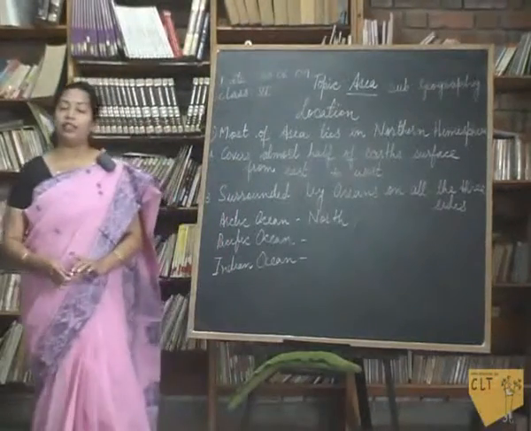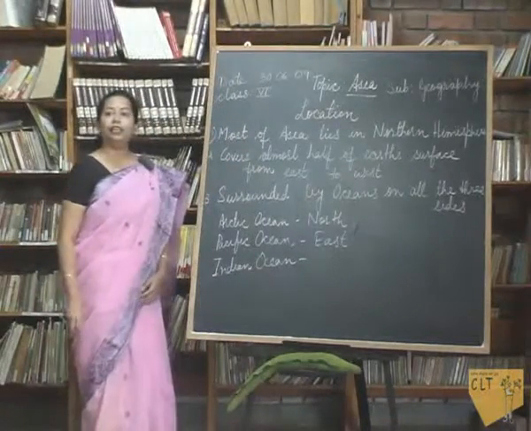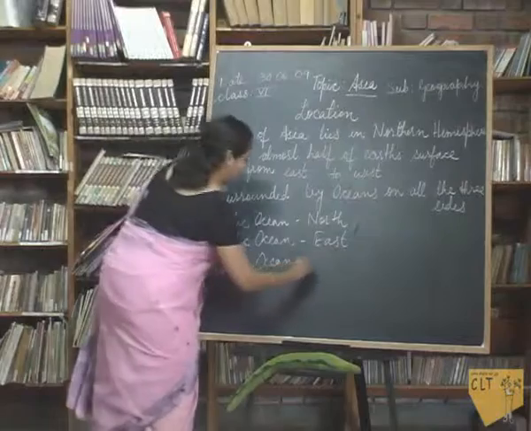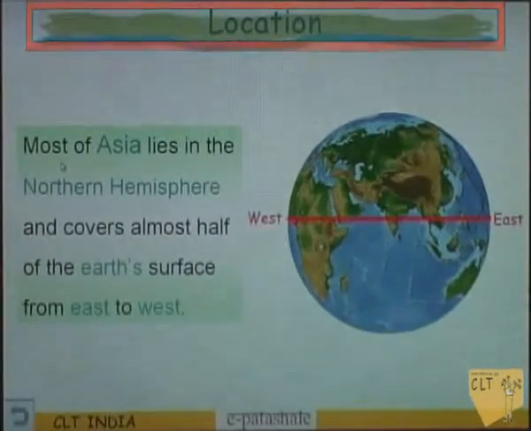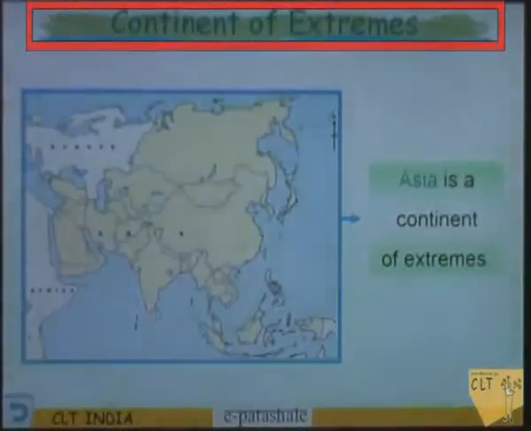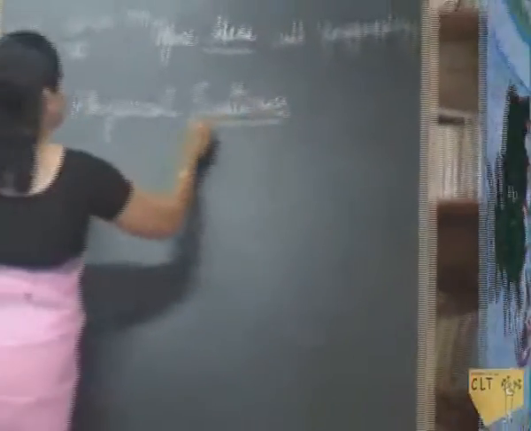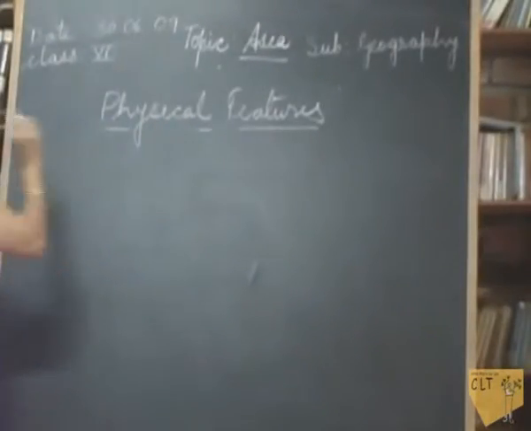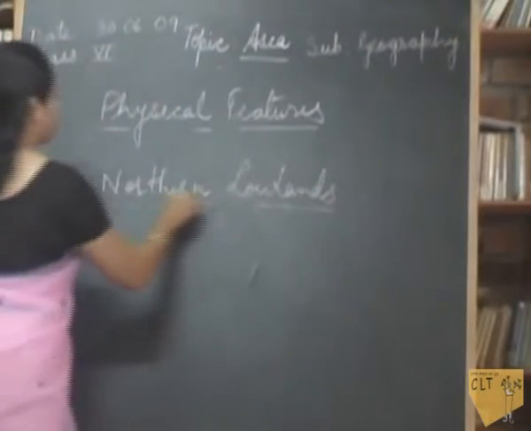What is the other topic we studied, children? About location of Asia. Then Indian Ocean? Yes, the Indian Ocean on the south. Yesterday, children, we had studied about the two subunits, that is location of Asia and why Asia is called the continent of extremes. In today's class, we'll study the other two subunits, that is physical features of Asia and the northern lowlands.